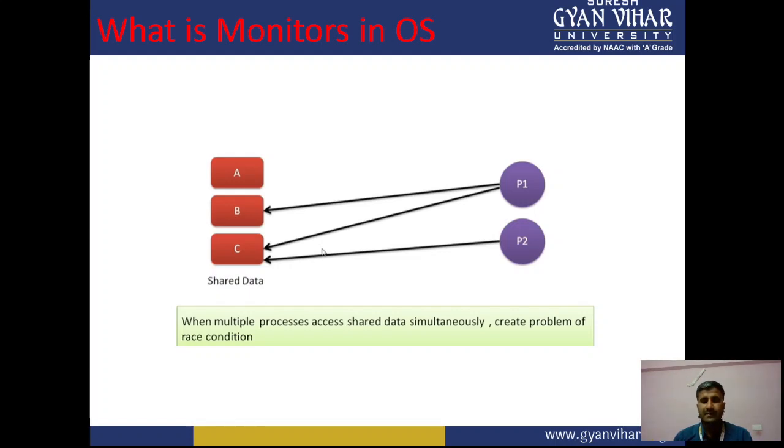Here there are processes P1 and P2. In the slide, P1 accesses shared variables B and C, but at the same time P2 is also accessing the shared variable C. When multiple processes access shared data simultaneously, it creates the problem of a race condition. This is the main problem, and that is why we solve it with the help of the monitor in the operating system. That is the main agenda of our topic.